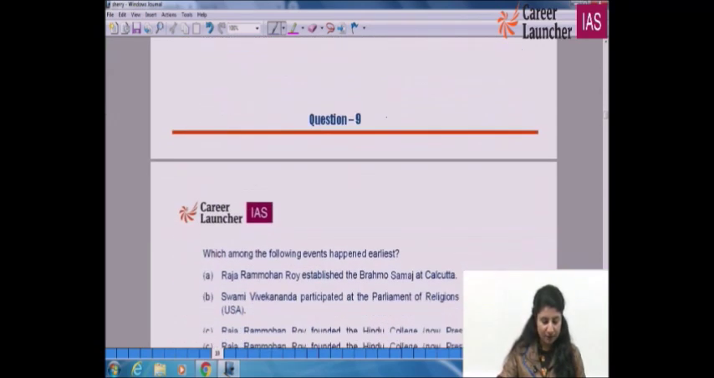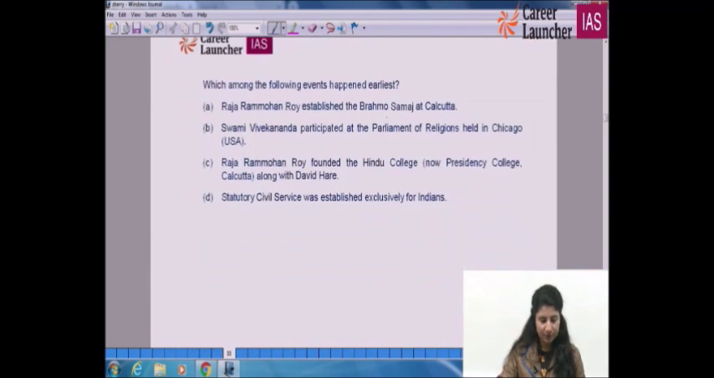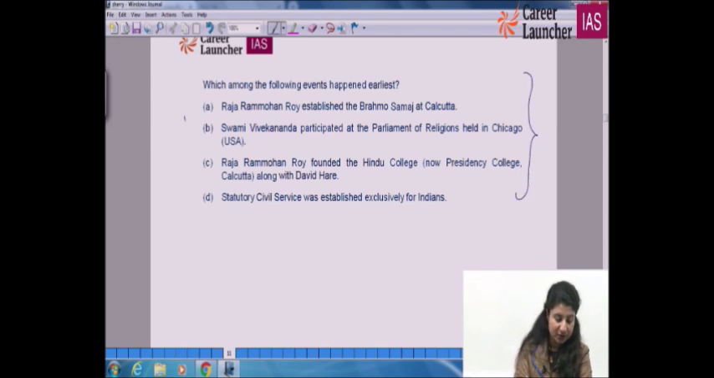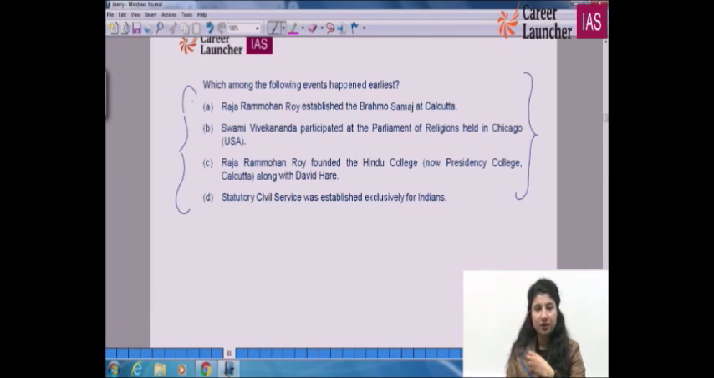Okay, so question number 9. Which among the following events happened the earliest? It's a little bit challenging question because you should also know what you can remember and what you cannot, and what you should remember. Not every date is important for us to remember, but those things that carry significance with reference to our freedom struggle and reformation movements in our country, those things we have to remember.